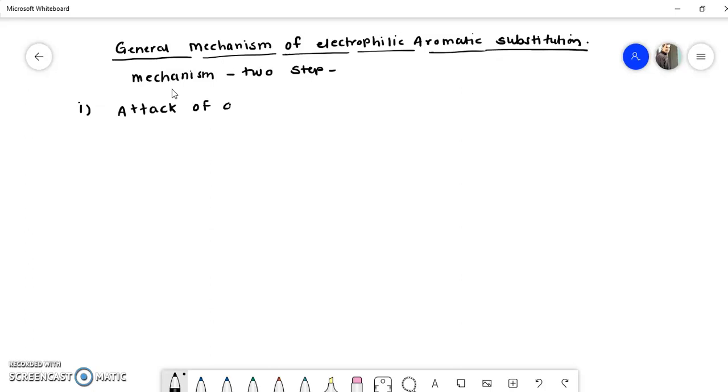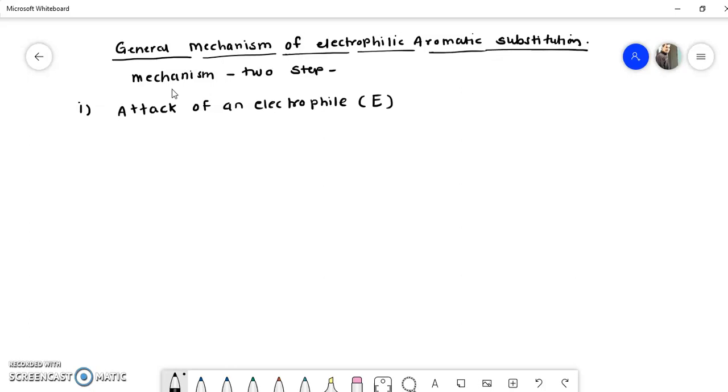Now you know what an electrophile is. I will represent the electrophile here by the symbol capital E. An electrophile is any species which is electron deficient, or positively charged.